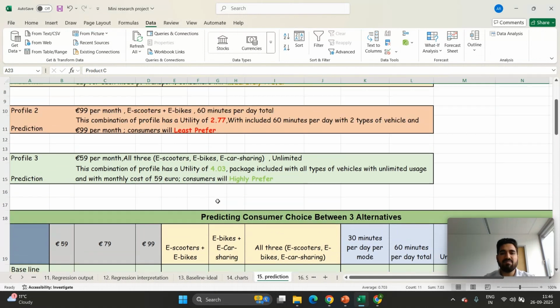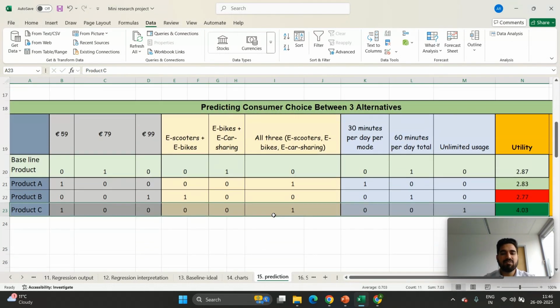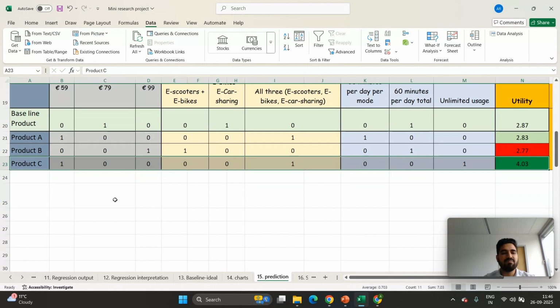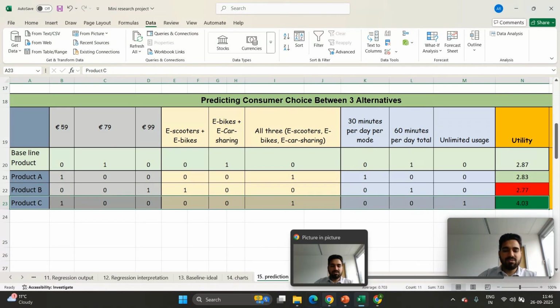So we can say that by using a regression analysis, we get results showing which is the best profile. In the future, if we make a profile or a unified application, then this is a suitable design for our subscription model. So thank you very much.